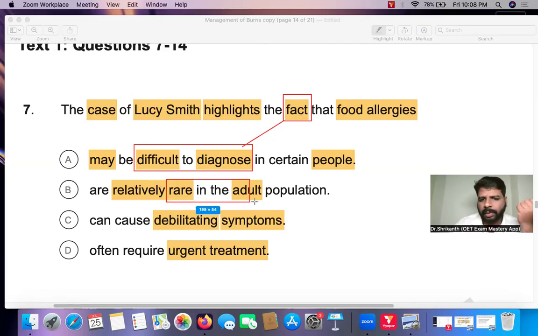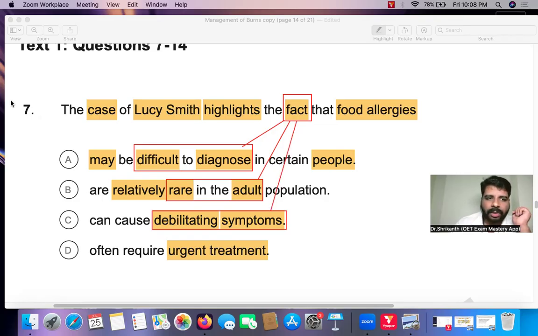Okay, so in the adult population, the incidence of food allergies is very rare, and that is the fact he wants to tell us by using Lucy Smith's case. Now, what is the verb in answer option C? Can cause debilitating symptoms. So debilitating symptoms, that is the verb over here. That is the action over here. So we can say that is the main focus. That is the main fact he wants to tell us.